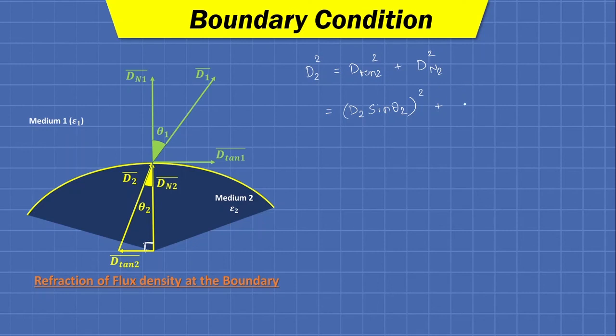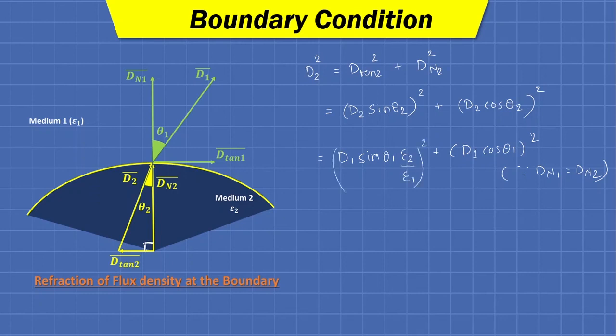D n2 is nothing but D2 cos theta 2 whole square. Fine. Here D n1 and D n2 both are equal, so we can write D1 cos theta 1 square, because D n1 and D n2 are equal. Okay. In place of D2 sine theta 2, we can write D1 sine theta 1 multiplied by epsilon 2 divided by epsilon 1 whole square.